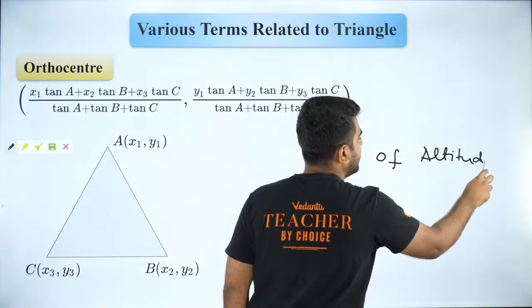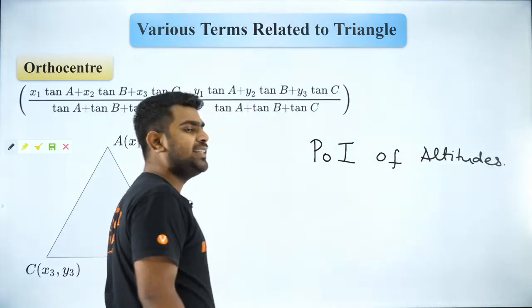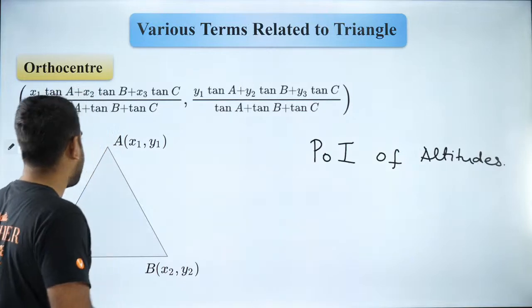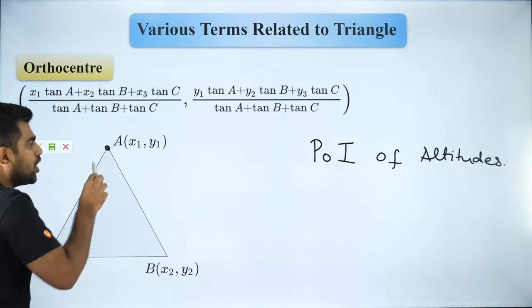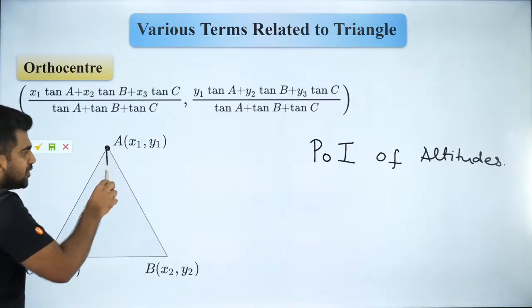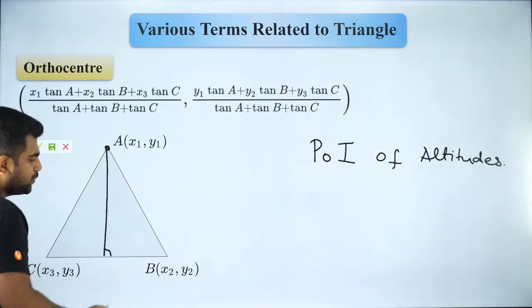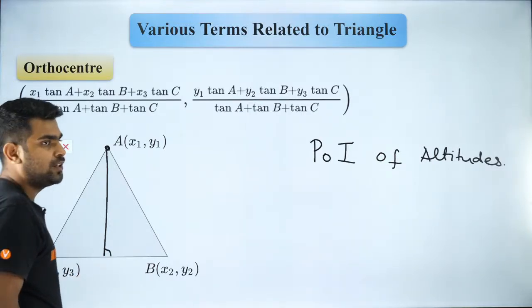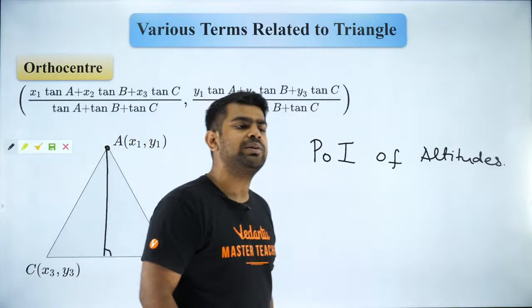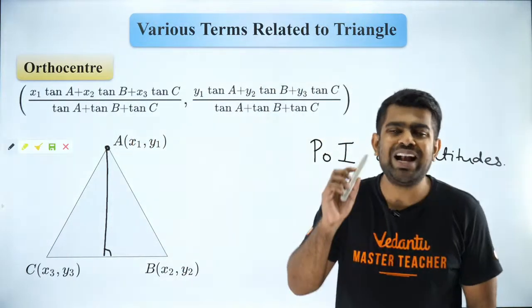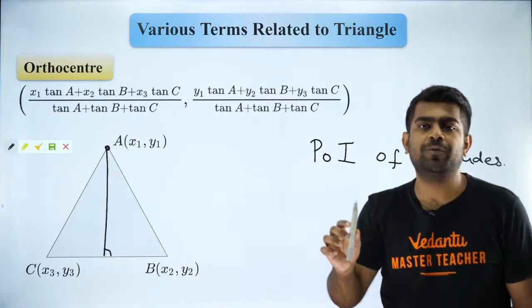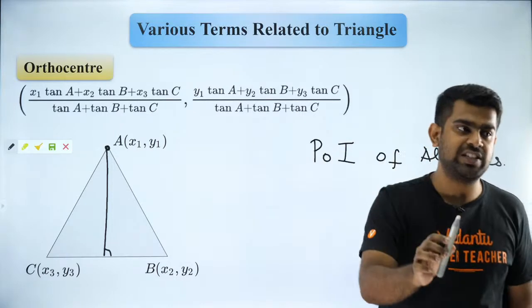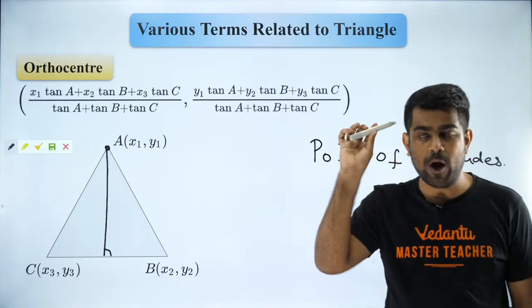Are you guys clear about it? So when I say altitudes, it is nothing but a line drawn from the vertex of a triangle to the opposite side in such a way that it is perpendicular to the opposite side. So what are the things you have to remember about altitudes? Altitudes are always dropped from the vertex to the opposite side. Please get that in your head.